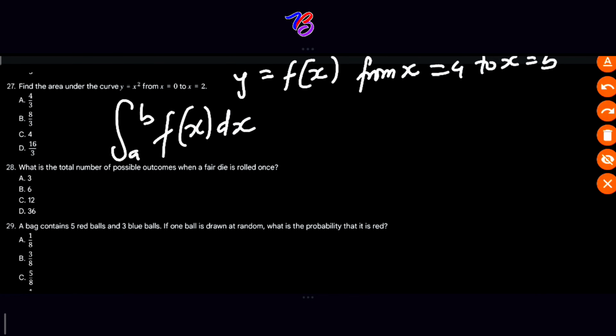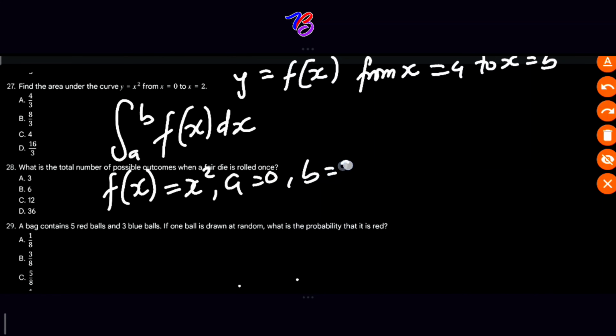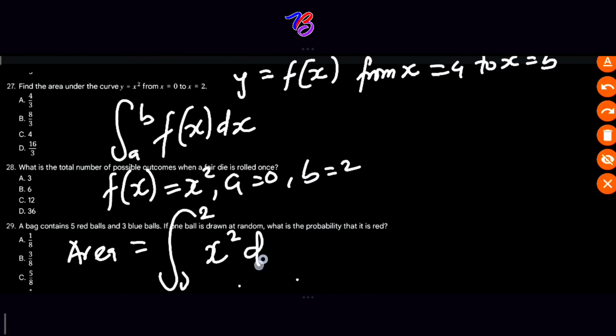Here we have f of x equal to x squared, and a is equal to 0 and b is equal to 2. So our area will now equal the integral from 0 to 2 of x squared dx. Are you following?